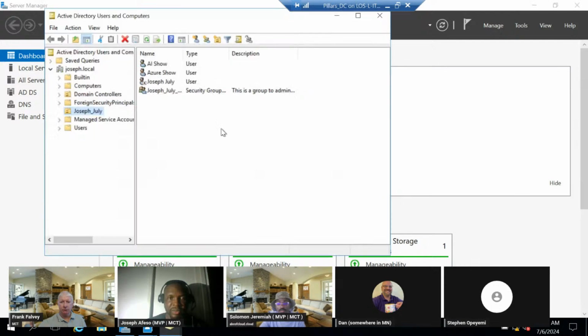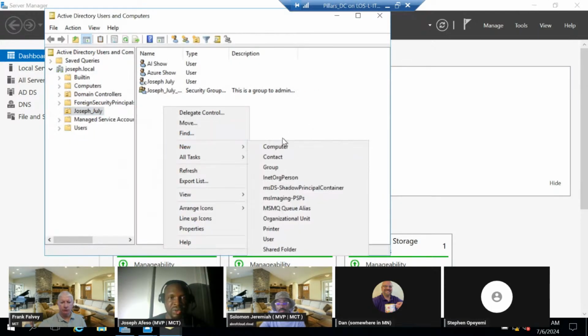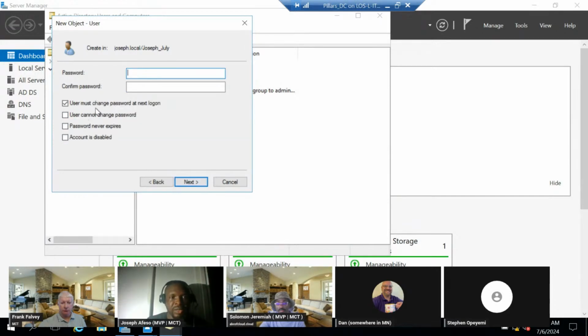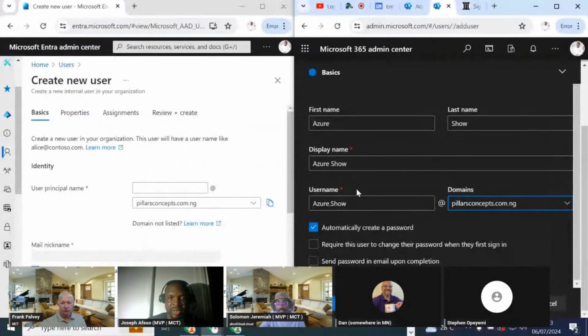So when I was doing this new user, let me just do that just to be sure that we get to what I'm trying to show. Yeah, user needs to change password at next logon. The same thing, we are seeing the similar thing here, also seeing require user to change their password when they first sign in. And then if your policy allows you to send password and username in the credential to a user via a third-party email address or something, you can, an external email address.